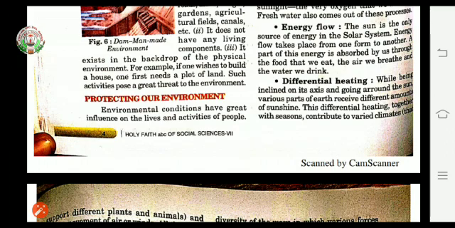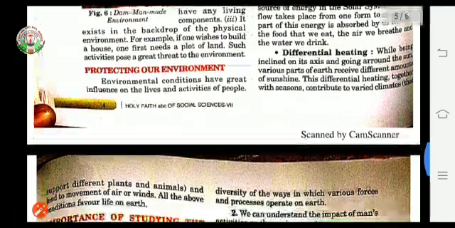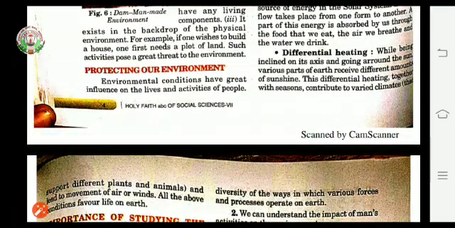Contributing to varied climate means that it is supporting the different types of animals and plants on the earth, and this is also causing the movement of air and winds. Air is an invisible mixture of gases around the earth. Wind is natural movement of air. Now all the above conditions favor the life on earth. All the conditions which we have studied and discussed here, they all are helping life to survive here on the earth.